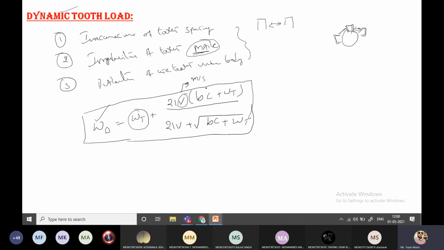C is the dynamic load factor, and B is the face width of the teeth.